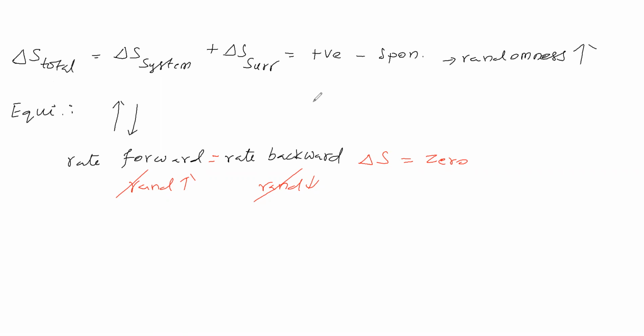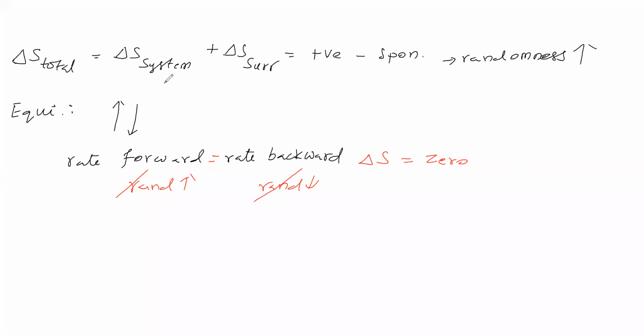So now, in thermodynamics, they started to think in another manner. Is there any thermodynamic term which considers only the system and gives a criterion for spontaneity?